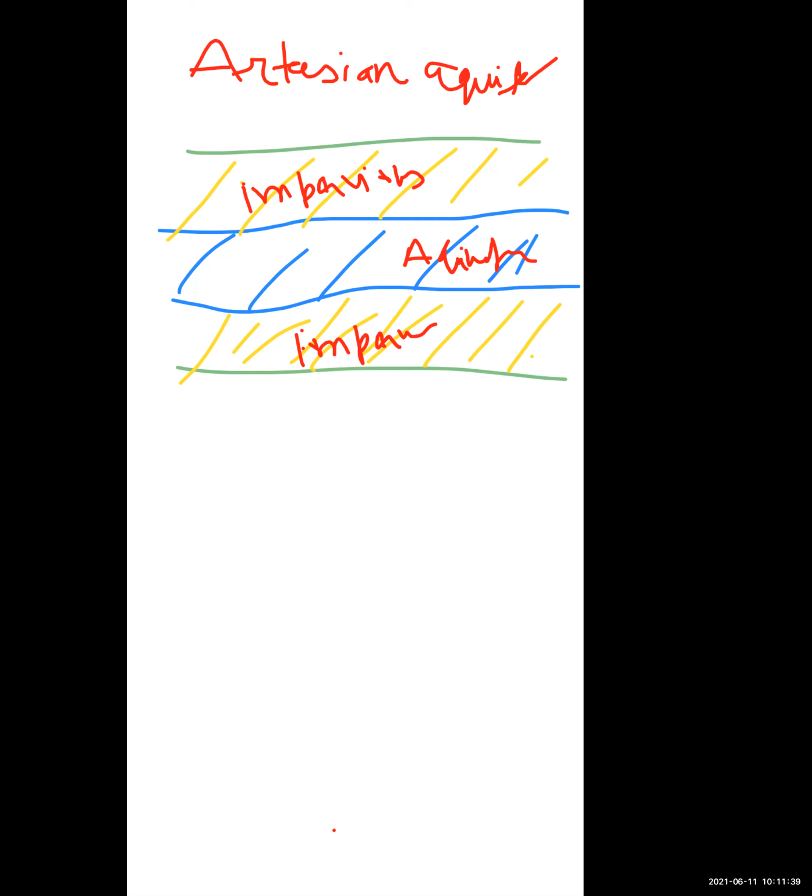So a well excavated through this type of aquifer yields water that often flows out automatically under hydrostatic pressure. So in this condition, water is extracted under hydrostatic pressure, not gravity.